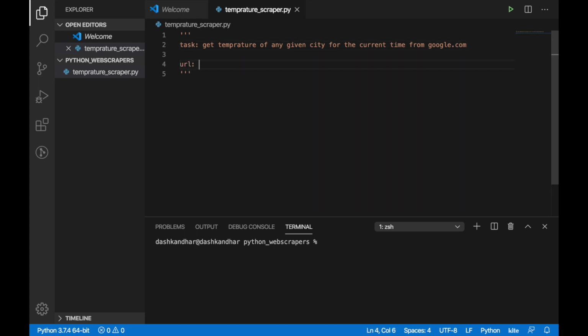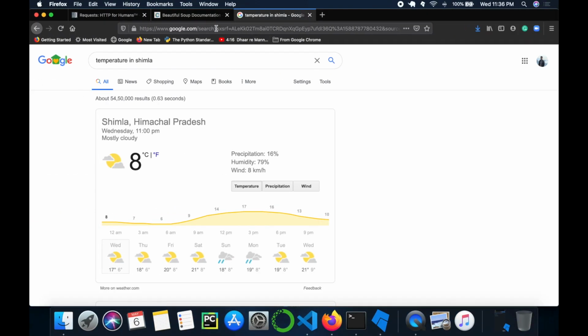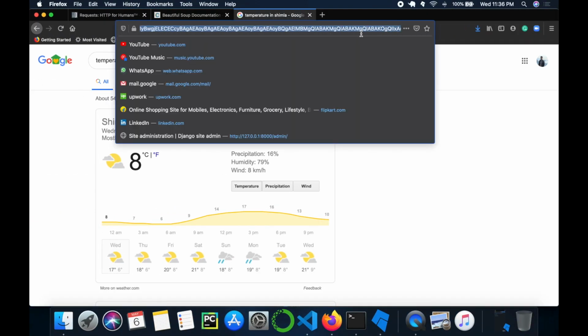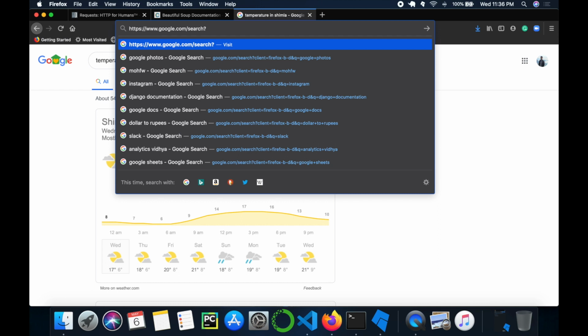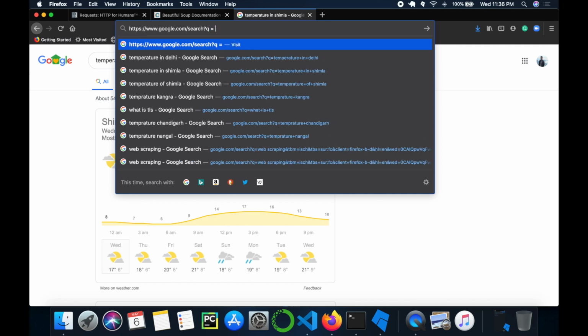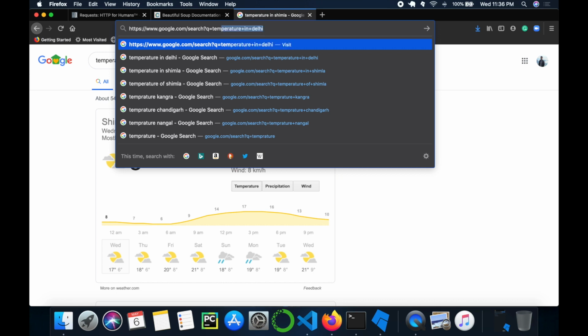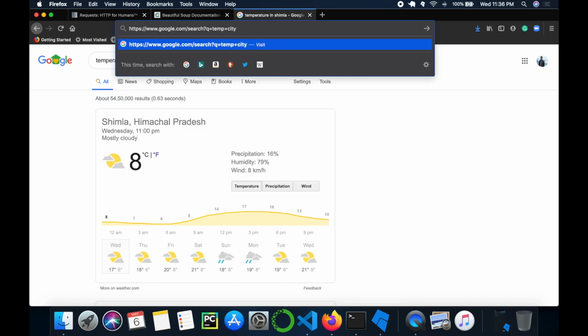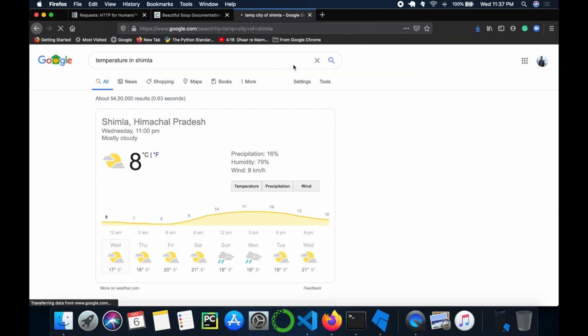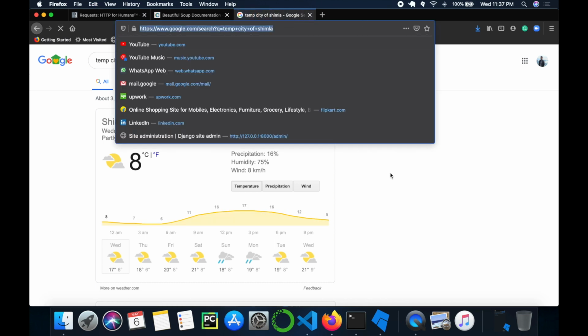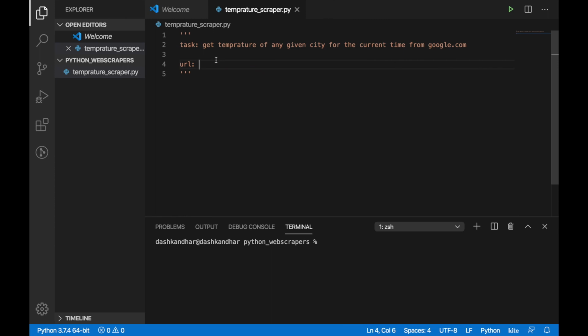So the URL is, I'll go to this website. We need just a little bit of things which are not too complicated for our mere human minds. I basically know it, so I'll just write it down here. City of Shimla. So this is the URL. Okay, it's all fine. I'll just get this and paste it in my editor.